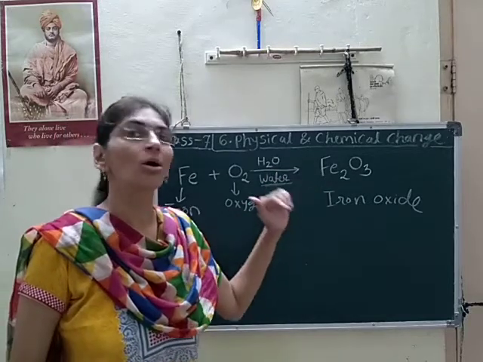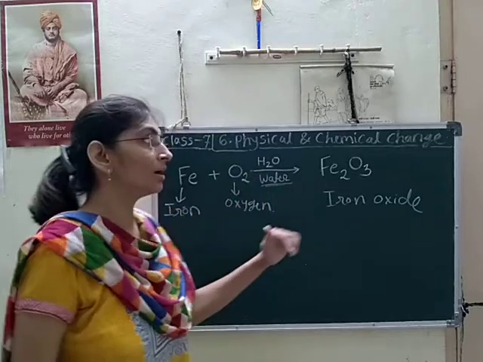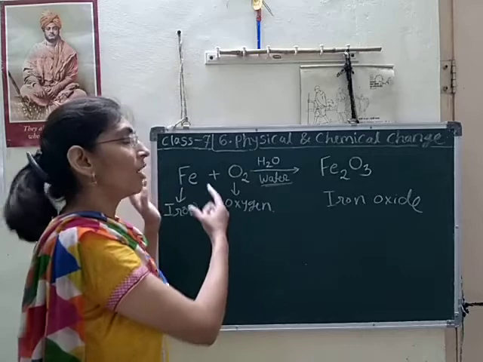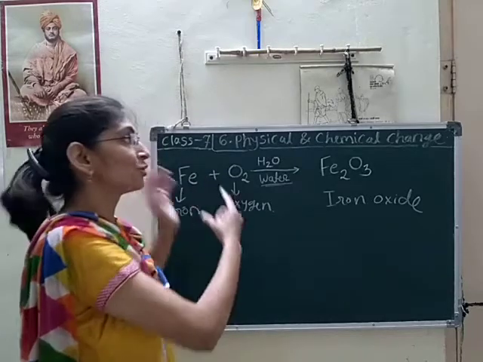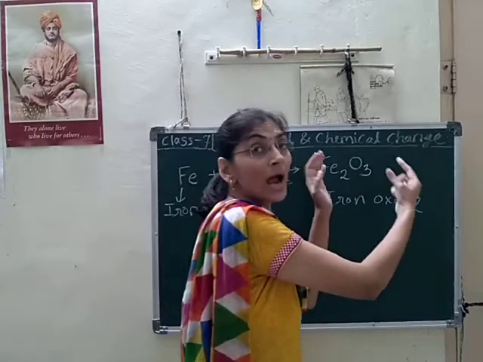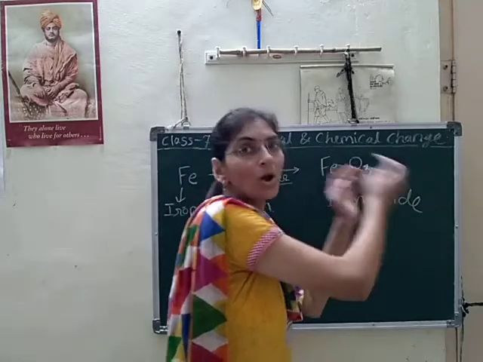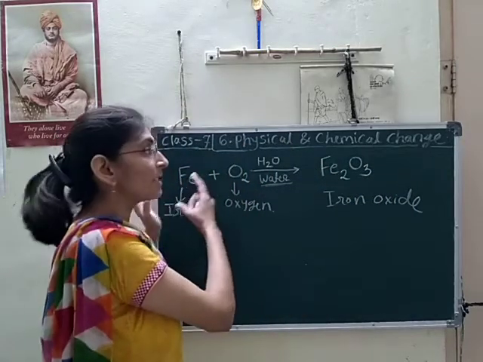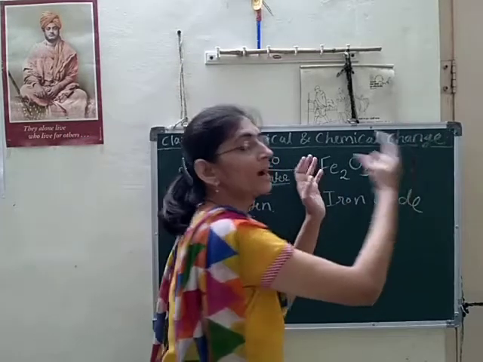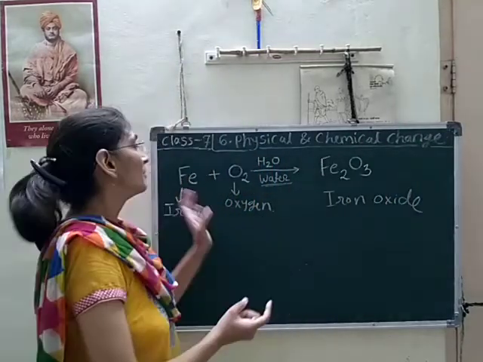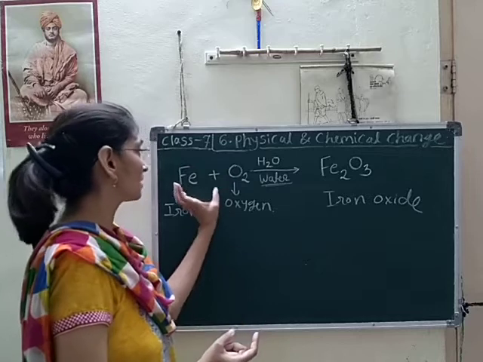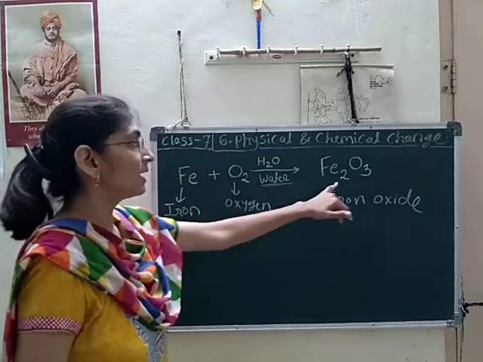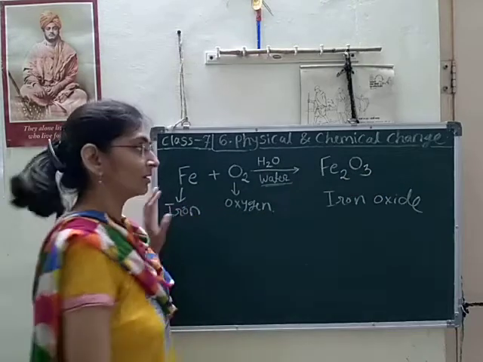According to the law of chemical combination, the number of atoms of the reactant should be equal to the number of atoms at the product side. The number of atoms on the left-hand side must be equal to the number of atoms on the right side. That means we have to balance that reaction.